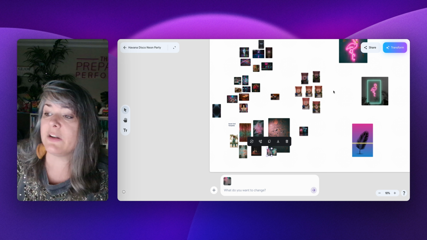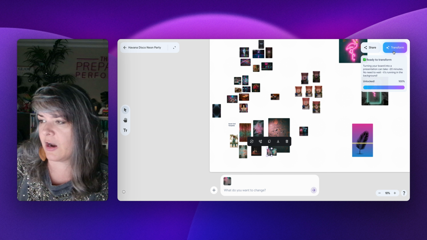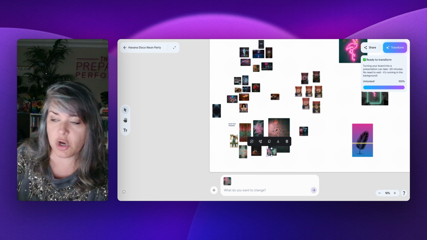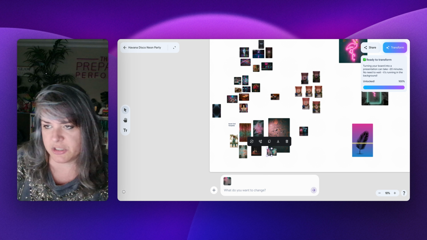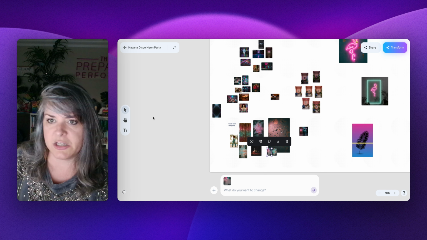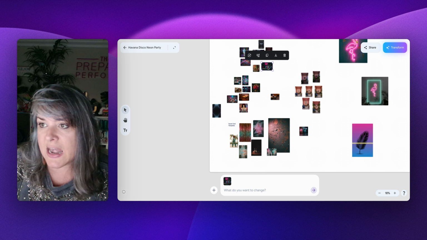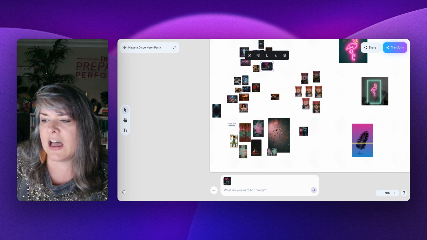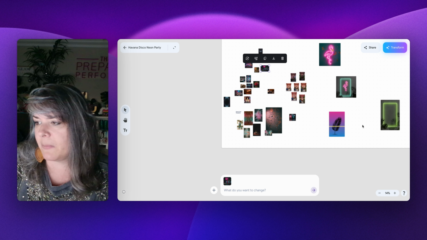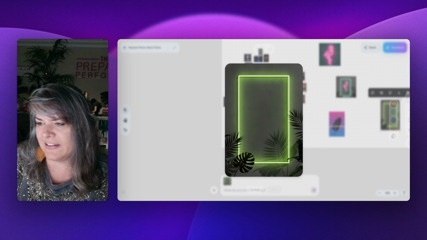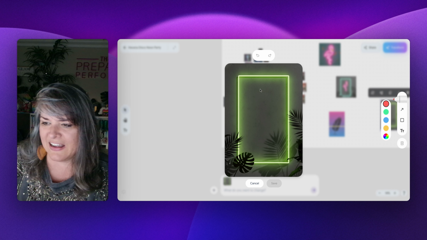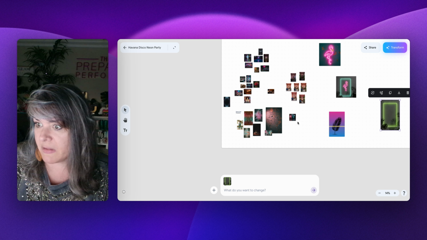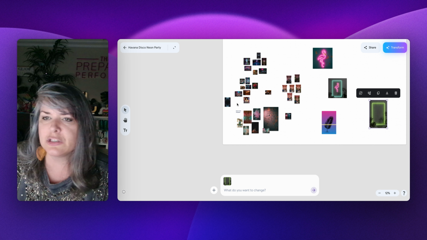Now, this gets even crazier. If you come up over here and click this transform button, it will actually make a whole slideshow presentation based on the images that you have here, which I just think is so fun. You can also duplicate the images, and I think this is a really, really fun one to play with. Here's another example of a quote card that I did where it has the neon in here. And then you can take these and create actual quote cards with them. You can download them right away in here. So many things that you can play with.